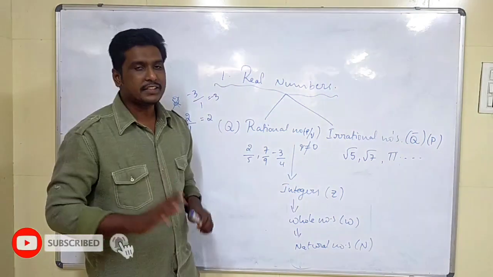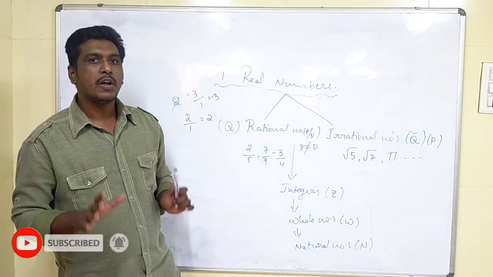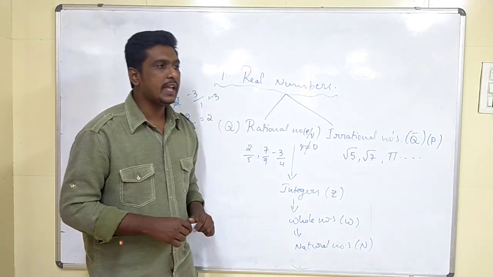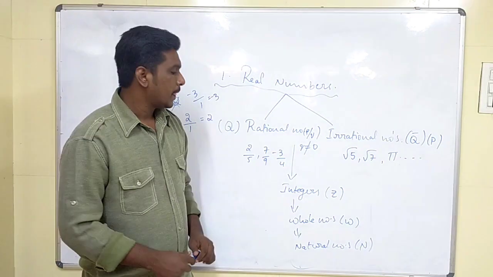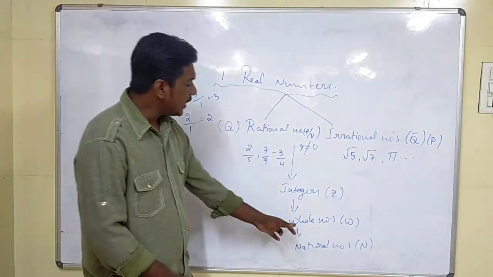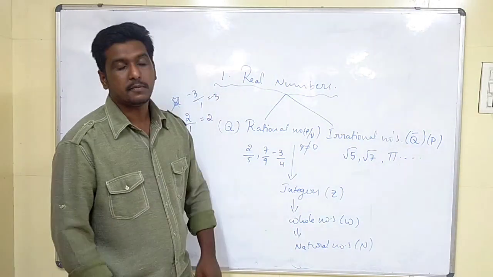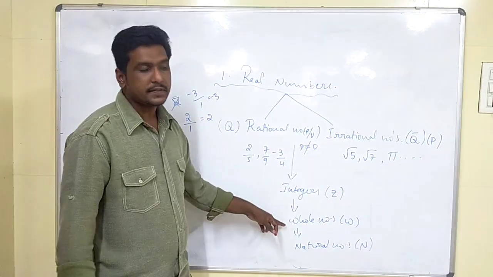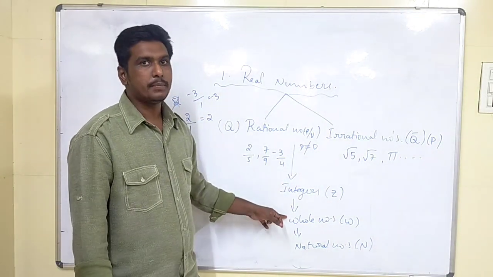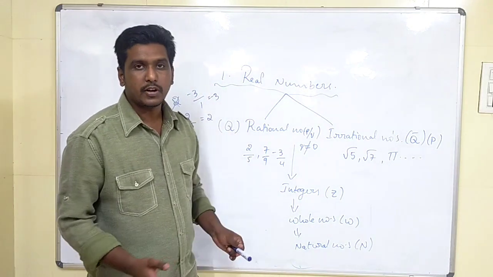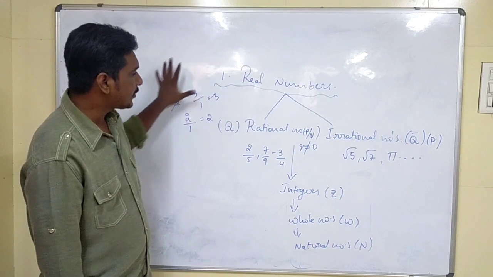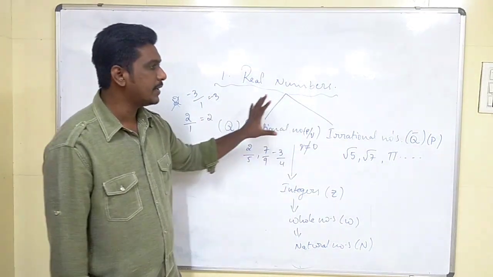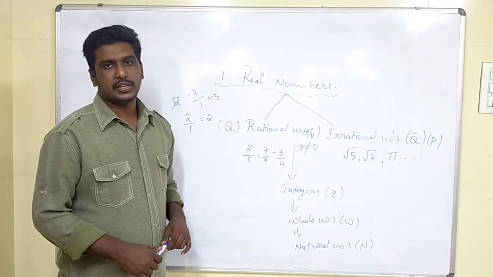In natural numbers we will only have positive numbers, except for 0. The only difference between whole numbers and natural numbers, children, is that whole numbers contain 0, one extra number, and natural numbers do not contain 0. Got it, children? This actually is the whole set of types of numbers which we will have.